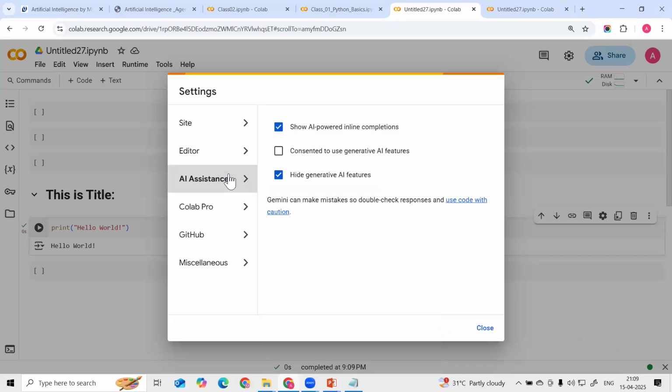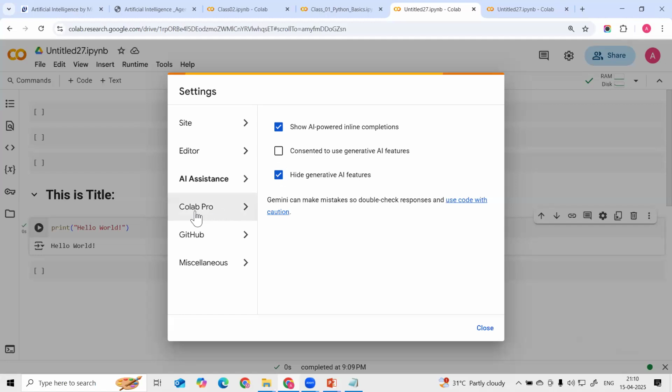And here AI assistance, okay, guys. You have to click on hide generative AI features. By default, Colab has provided this Gemini AI. Whenever we write the code, it will show suggestions. But as of now, we are learning to code. So click on hide generative AI features. At the end of this course, I will teach you how we can utilize these generative AI features. But as of now we are learning from the basics. Just click on hide features.